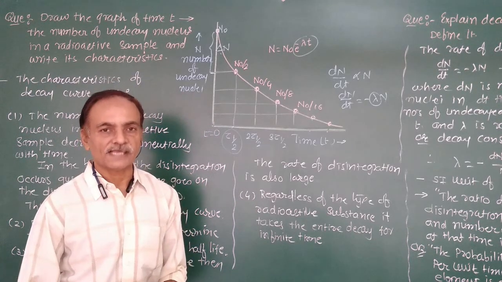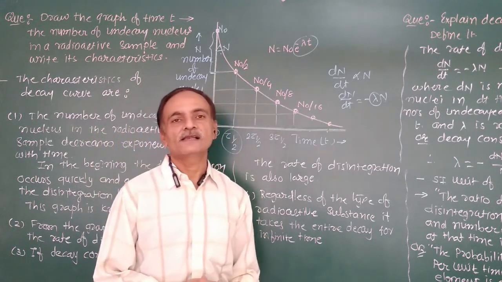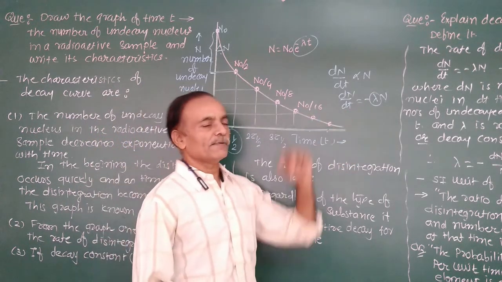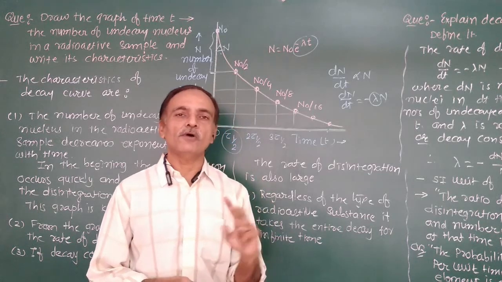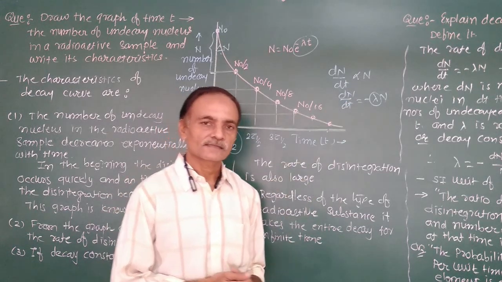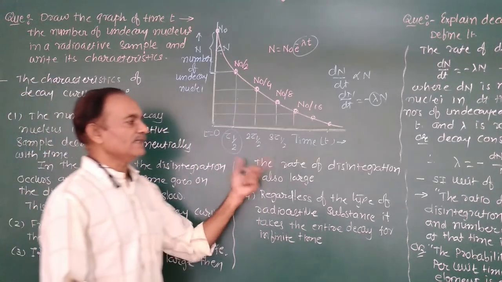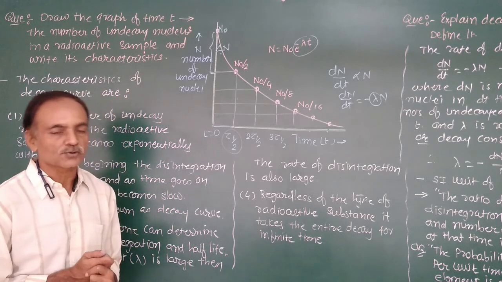For different radioactive samples, the value of lambda is also different. Some radioactive substances disintegrate in a very small time interval. For this type of sample, the decay constant is large. Right? If the decay constant lambda is large, then the rate of disintegration is also large.